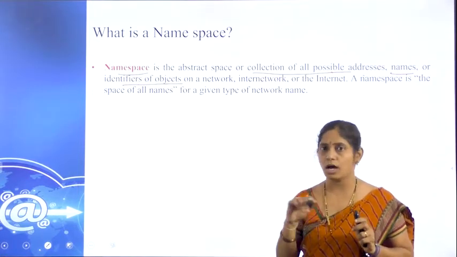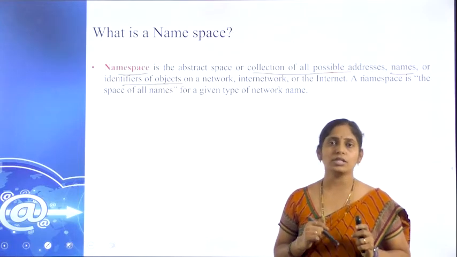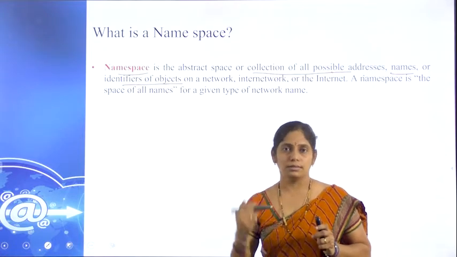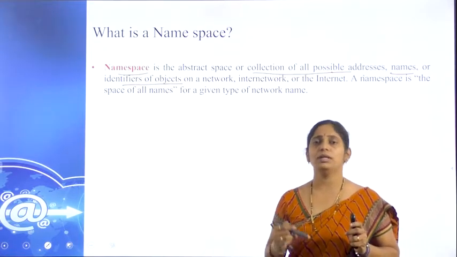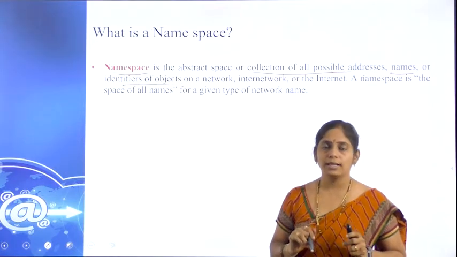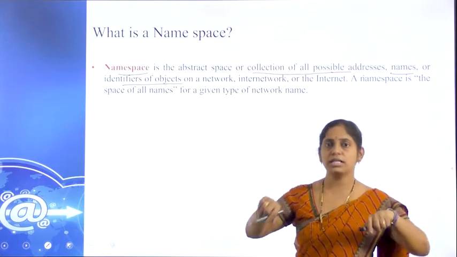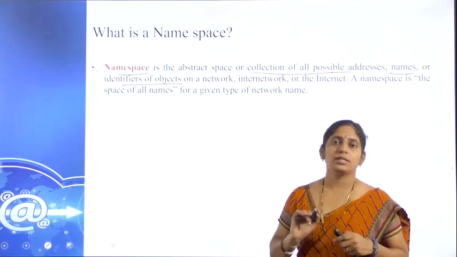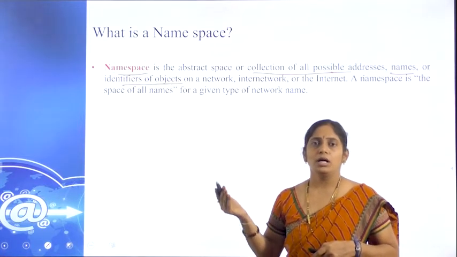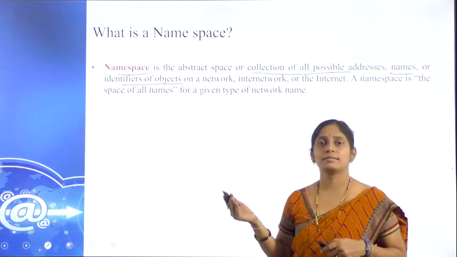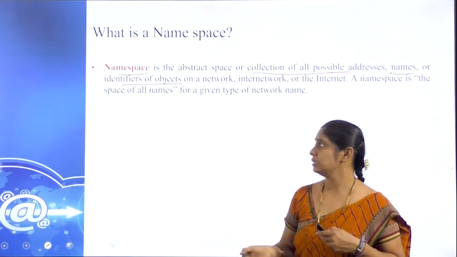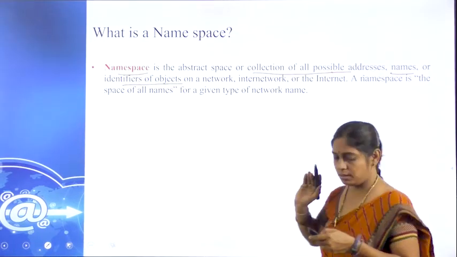What photos I stored in my Gmail can only be accessed by me, and what content I stored in the drive can be accessed by me. All these are grouped under our mail ID, connected to Google Drive, Maps, Photos, Contacts. That is nothing but a namespace.